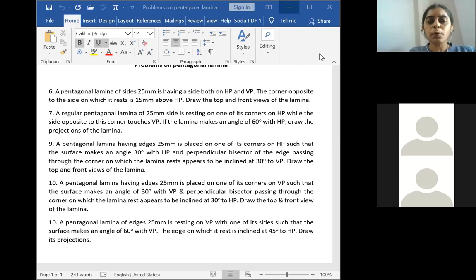Then you will project this above. Observer views from here, A will be visible, you will write A dash. Observer views from here, B will be visible, you will write it outside. E is on the same line, but it won't be visible because he's seeing from here, so you will write E dash in the bracket. Similarly here also C will be visible, you will write outside. D dash will not be visible, you will write it in the bracket.